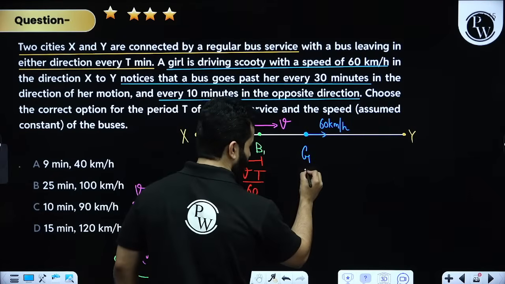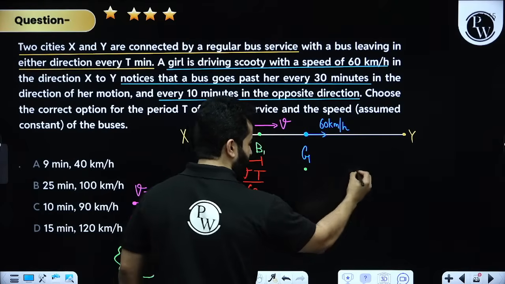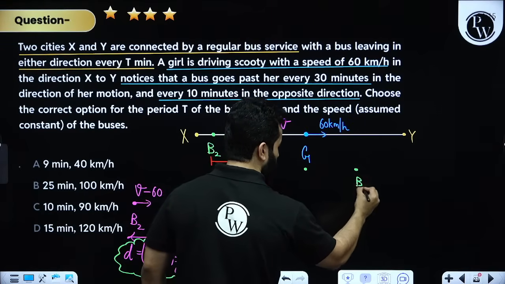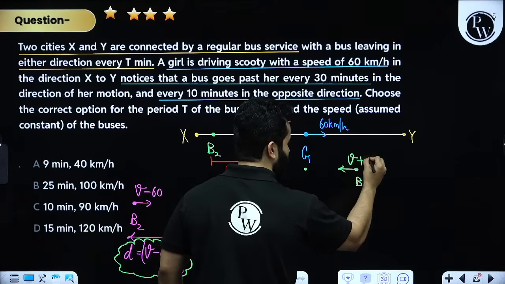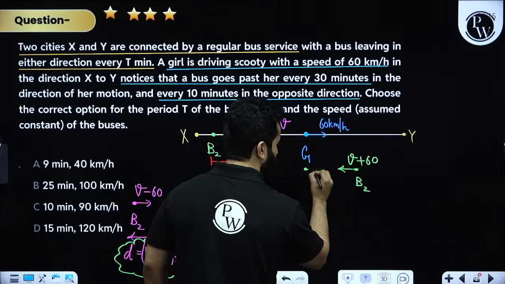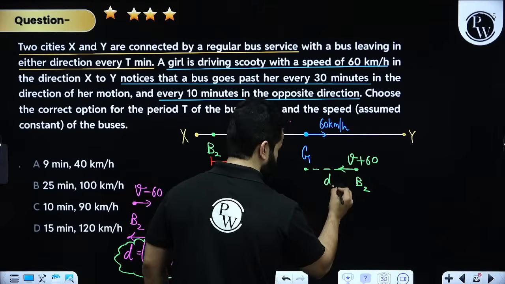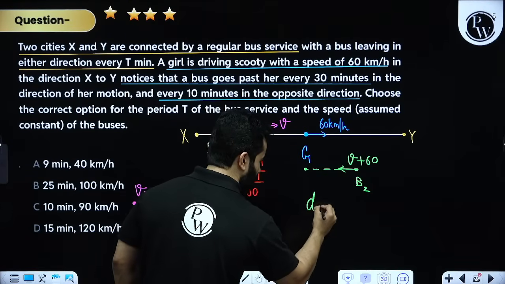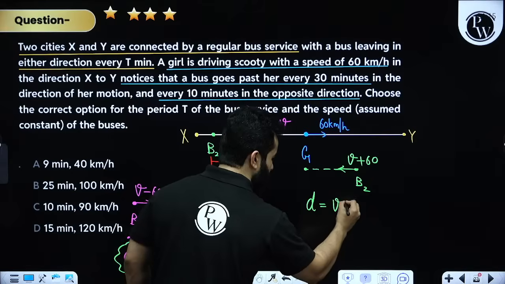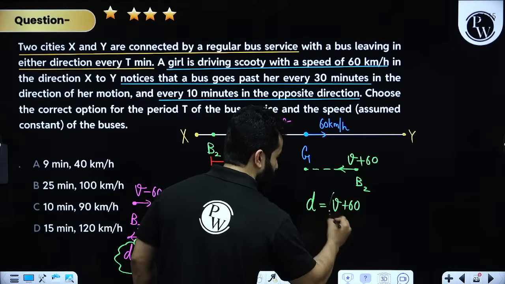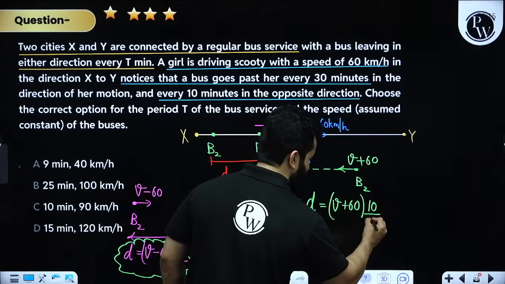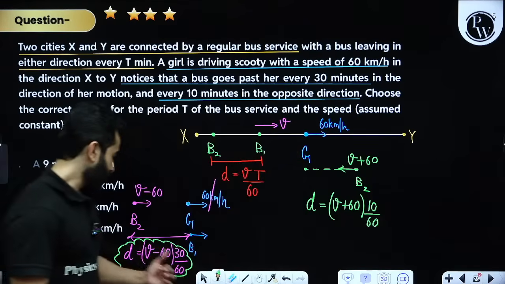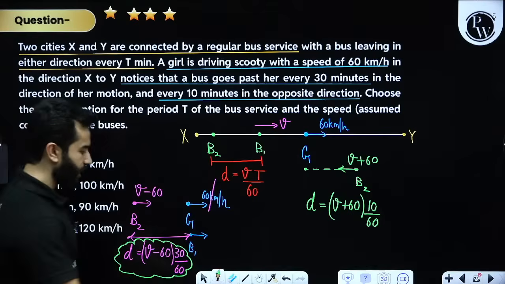That means if bus 1 crosses it, then bus 2 in the opposite direction, its relative velocity will be v plus 60 and it will cover a distance of d. Now I can write distance d equals relative speed multiplied by time, and that is 10 minutes, that means 10 divided by 60. D must be the same. Let's equate it.